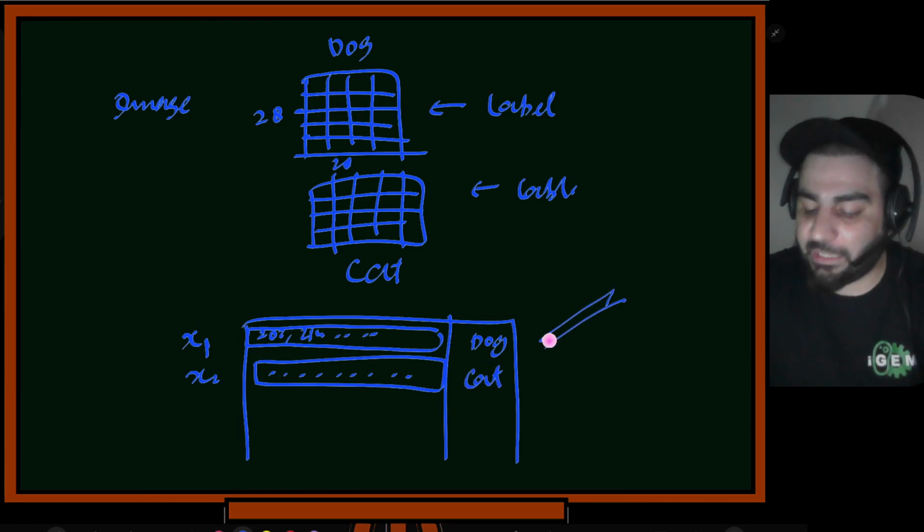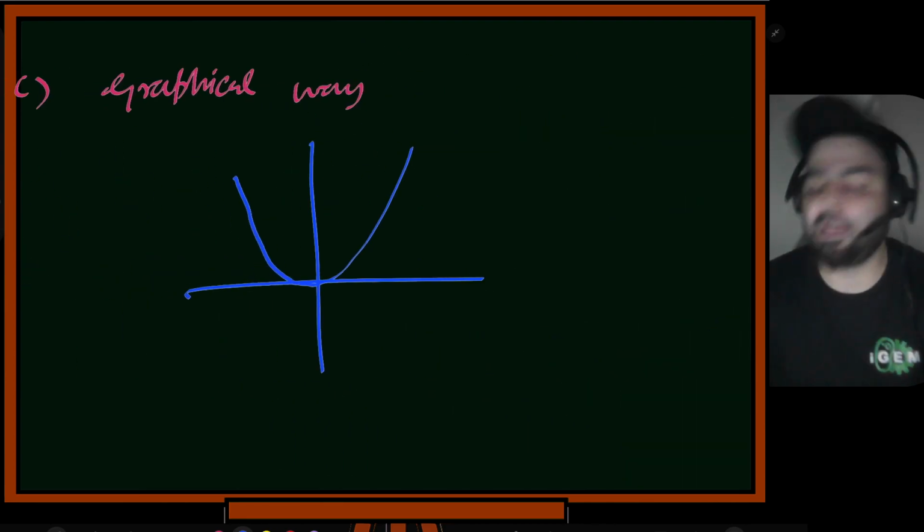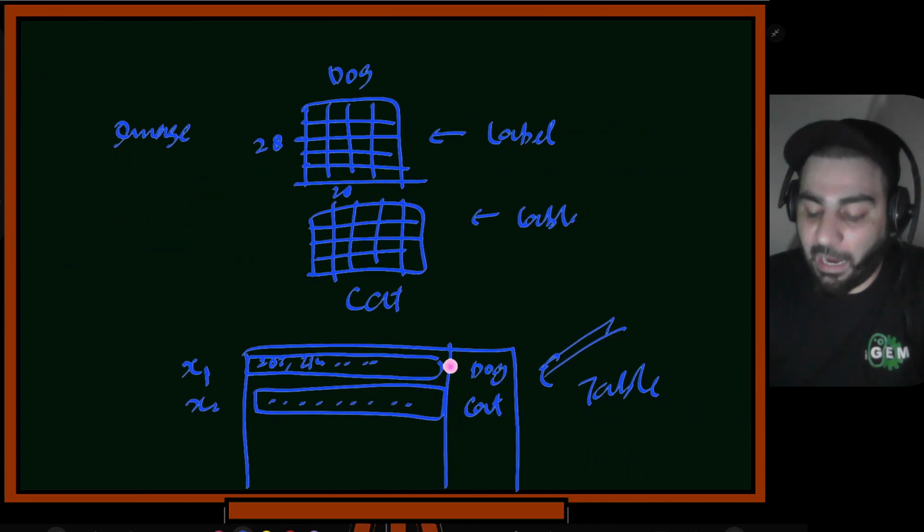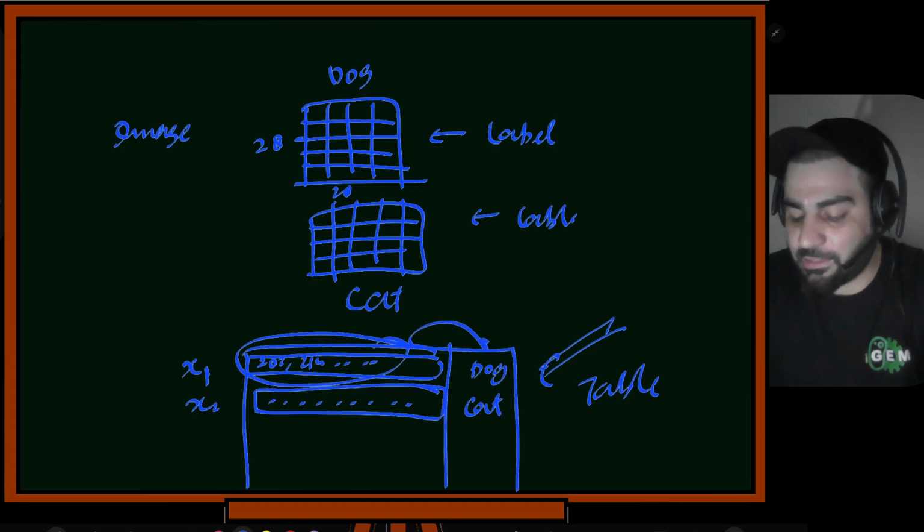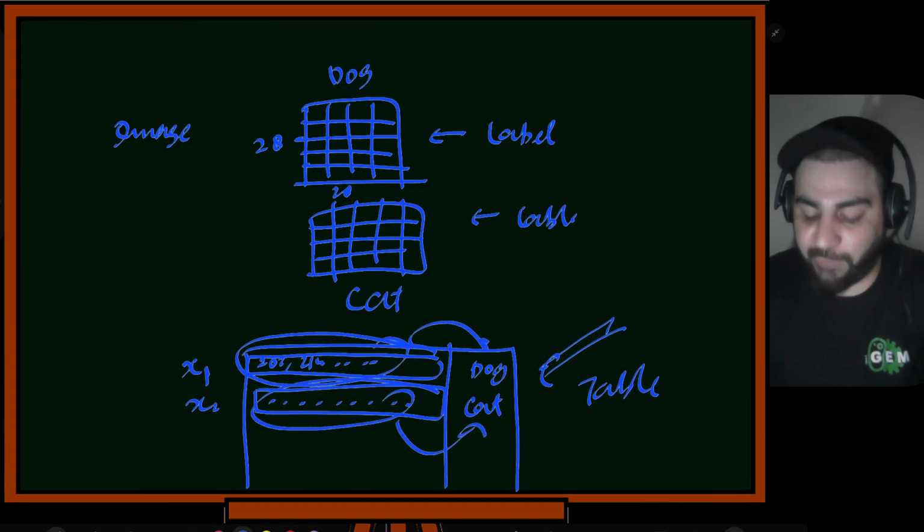Now you see this is the table. And now you want to learn the mapping. The only part is how does this thing map to dog? How does this thing map to cat? And now you have to learn the function in between.